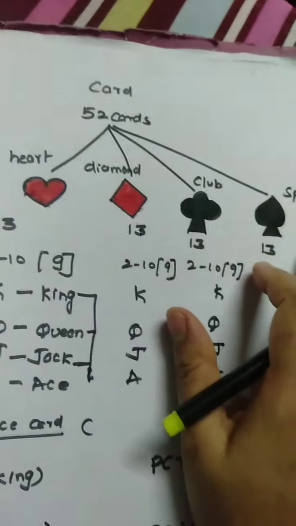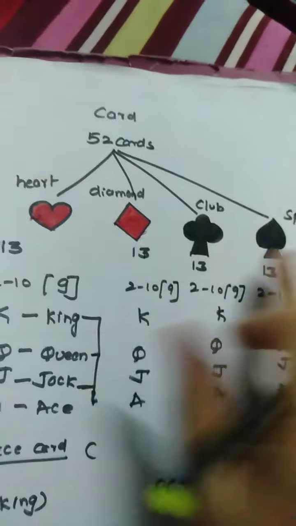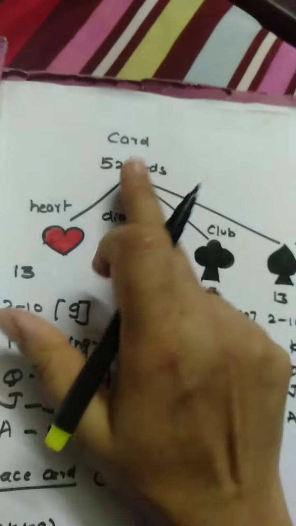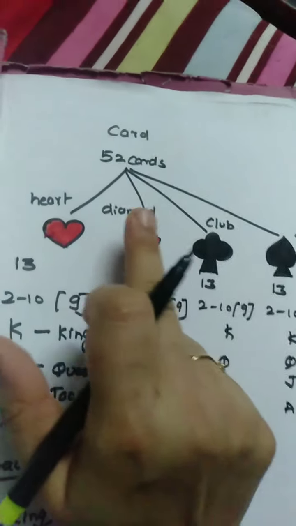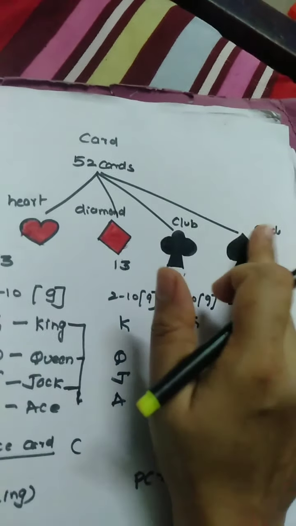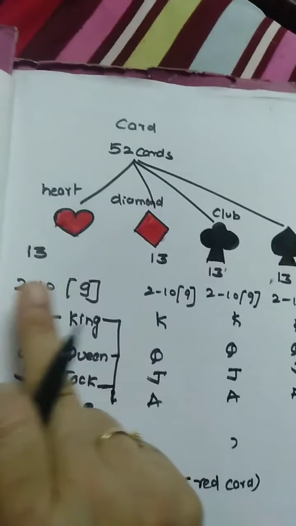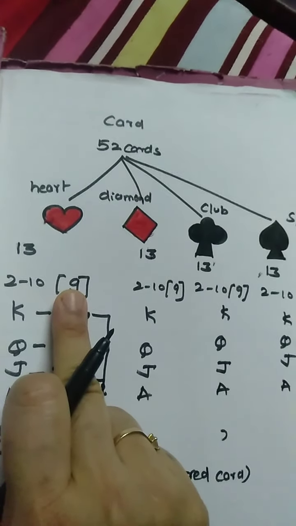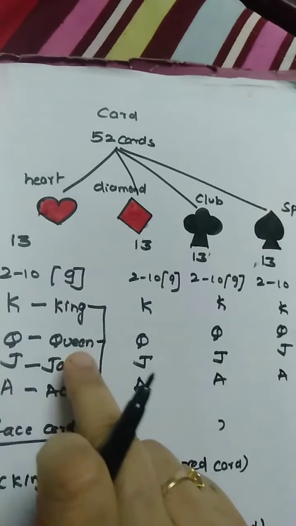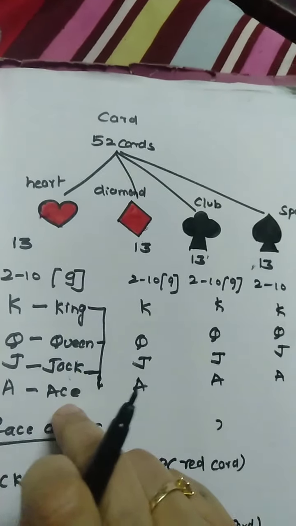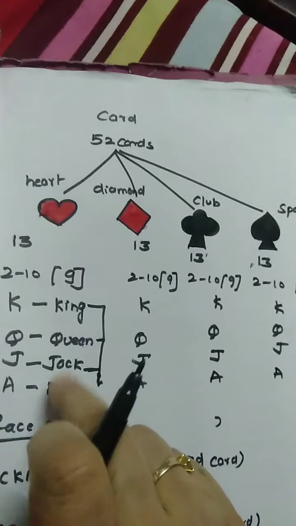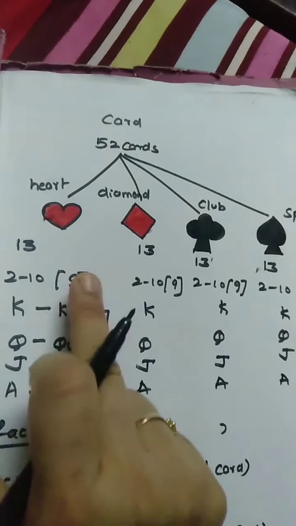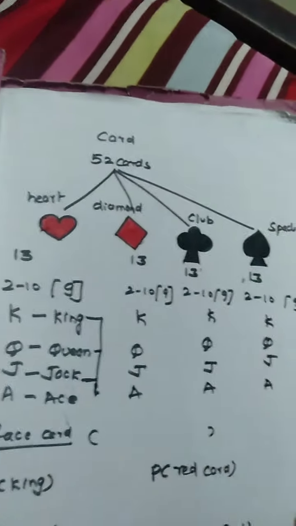Okay, let's see the probability related to the cards. Before going to the probability, let's see how many cards are there. There are total 52 cards, in that 13 are heart, 13 diamond, 13 club and 13 spade. 13 in the sense 2 to 10, you have 9 numbers. Then you have 4 cards, that is K, Q, J, A. K means king, Q means queen, J means jack and A means ace. Total 9 plus 4, 13 cards each.